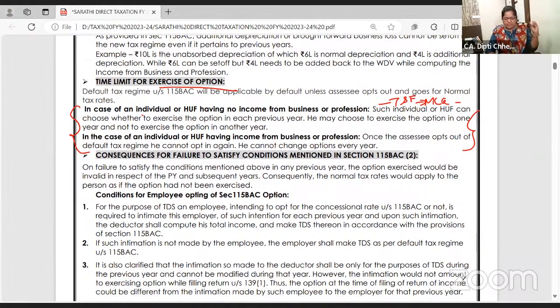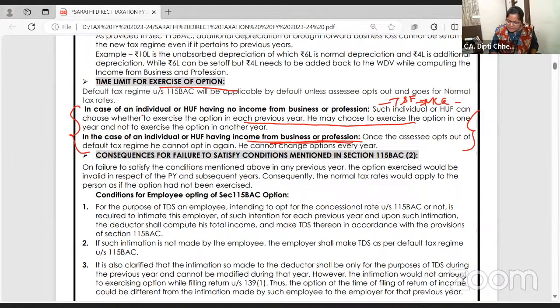In case of individuals or HUFs having no income from business or profession, every previous year they can choose. Okay, this year I want to file my return in the default tax regime. Now I don't want to file in the default tax regime. But if you have business income, once you opt in to the default tax regime, you stay. Ma'am, I have business income, but now I don't want the default tax regime. Okay, go out. Then for your lifetime you cannot come back in as long as you have business income.